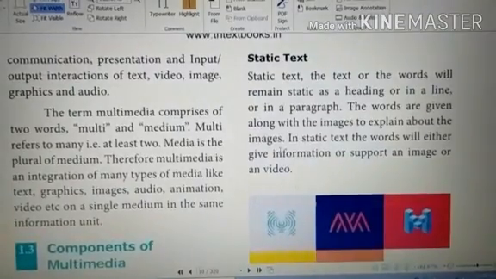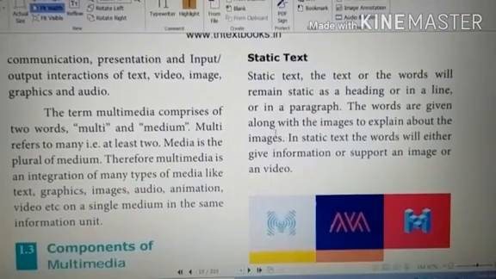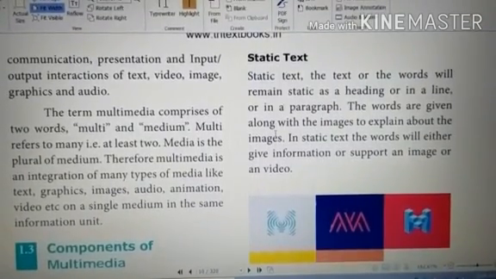There are two categories: static text and hypertext. What do we mean by static text? Suppose you convey a message to others with an icon. We can click that icon and open it, and the message is stored in that icon symbol. Somebody may give a message as a video symbol, and we can click that video and easily gather the information.